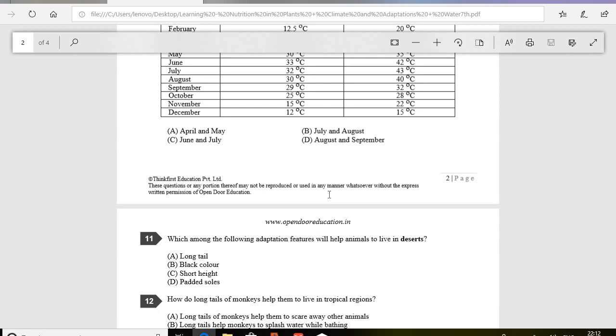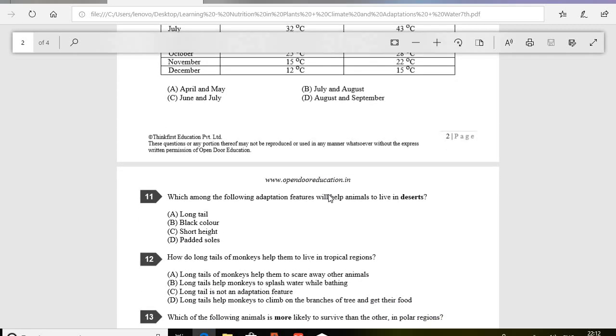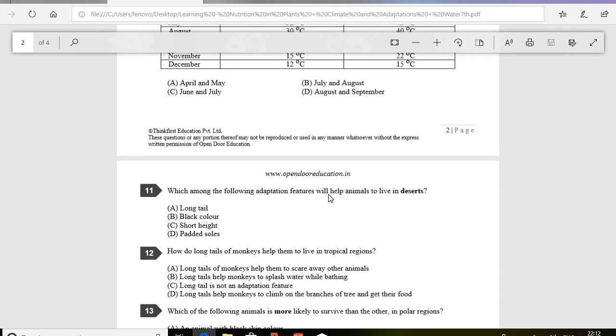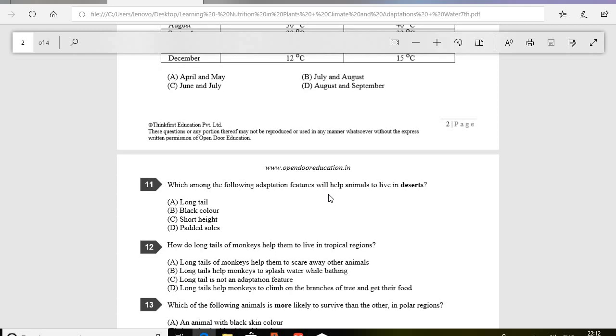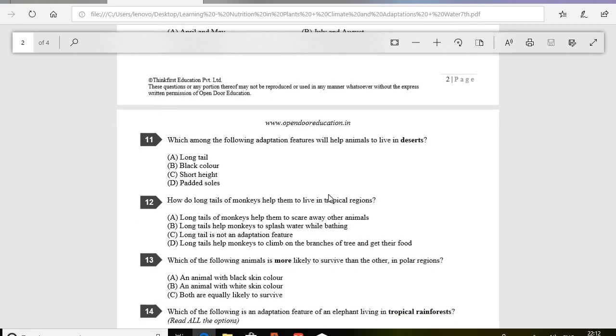Let's move to question number 12. How do long tails of monkeys help them to live in tropical regions? And the correct option is D. Long tails help monkeys to climb on the branches of trees and get their food. As we know, monkeys live on the trees, so they need long tails so that they can climb up on the branches of the tree and can obtain their nutrition. Clear? Okay, so let's move to question number 13.